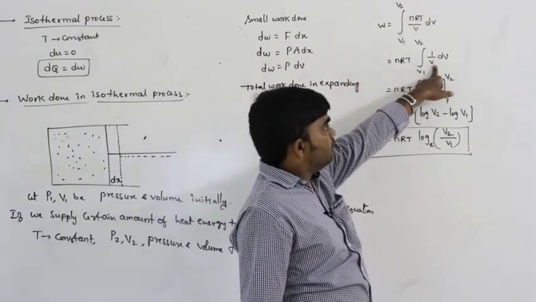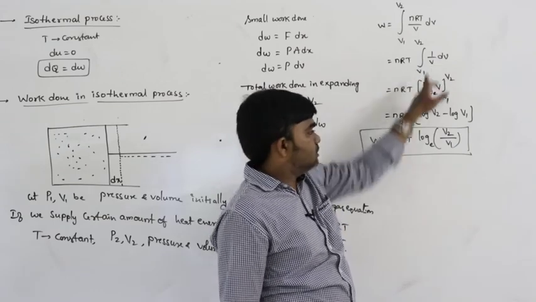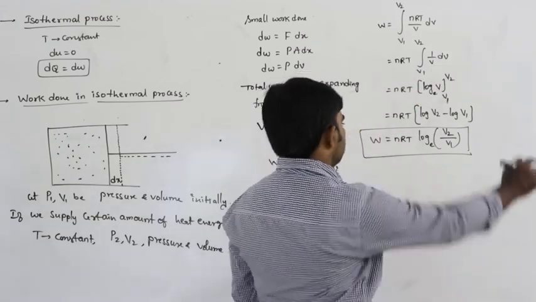This is the condition you have to remember. The integral of 1 by x dx is log x, so that is log V2 by V1.